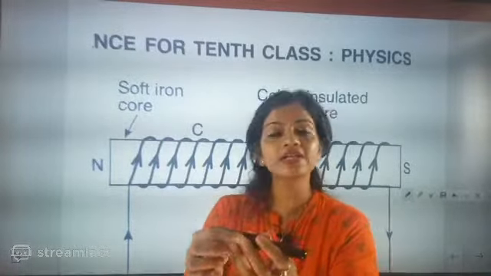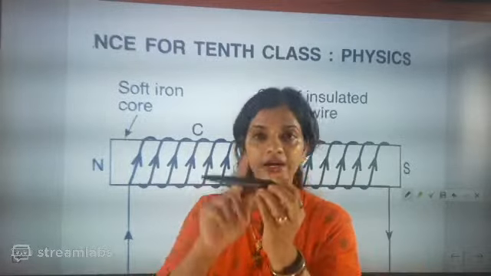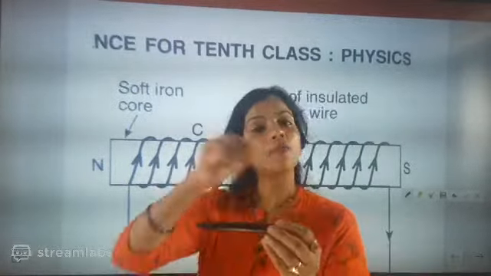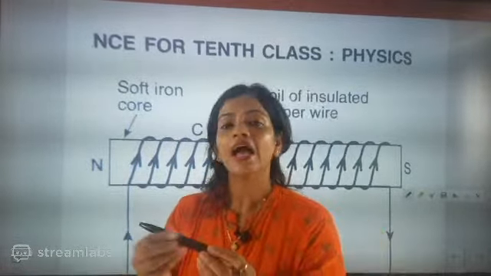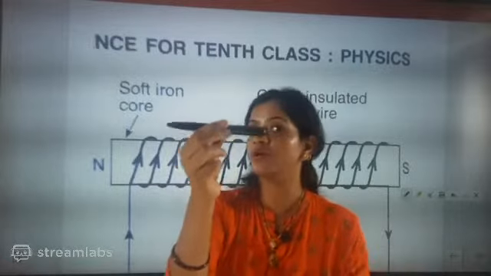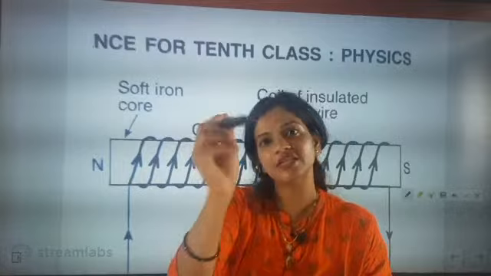So if you increase the number of turns, Madhu, then what will happen, beta? The magnetic field will increase. If you increase the amount of current in the wire, the magnetic field will increase. And the rod, the material you are using to coil around, that material also decides the magnetic field.